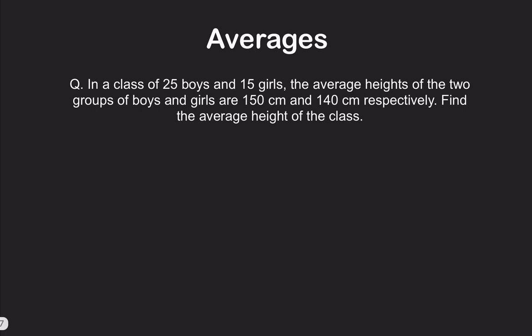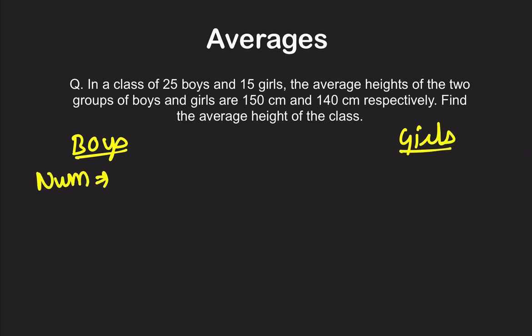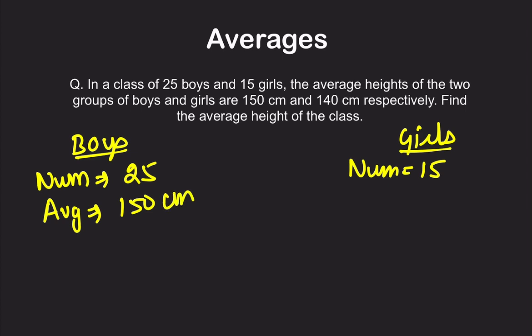Now the basics are clear. We are going to move forward. Let's do some questions, the concepts will be more clear. In a class of 25 boys and 15 girls. So let's write boys here and girls here. The number of boys, or number of items, is 25 and here the number is 15. The average height of the two groups, boys and girls, means the average of this group is 150 centimeter and the average on this side is 140 centimeter.